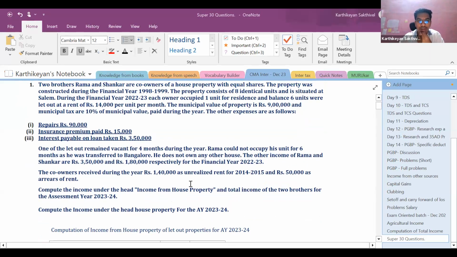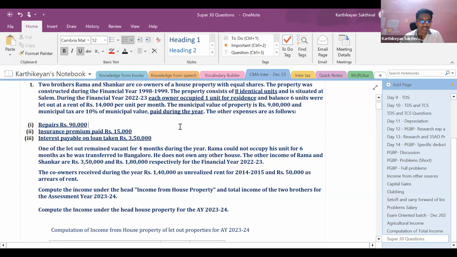The question goes this way. Two brothers, Rama and Shankar, are co-owners of a house property with equal shares. The property was constructed during the financial year 98-99. The property consists of 8 identical units and is situated at Salem. During the financial year 22-23, each owner occupied 1 unit for residence, and the balance 6 units were let out at a rent of 14,000 per month per unit. The municipal value of the property is 9 lakhs, and the municipal tax is at 10% of the municipal value, and it is paid during the year.